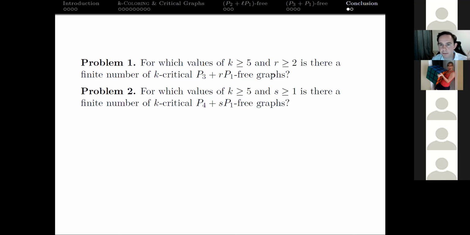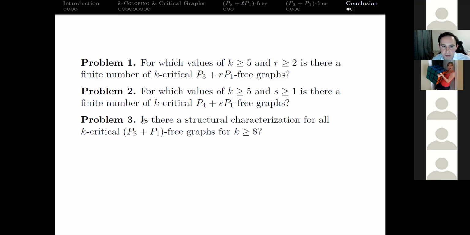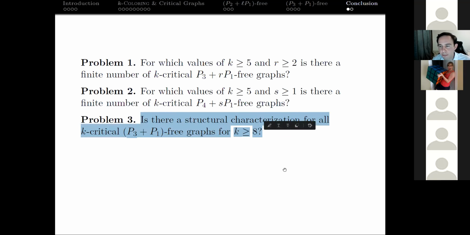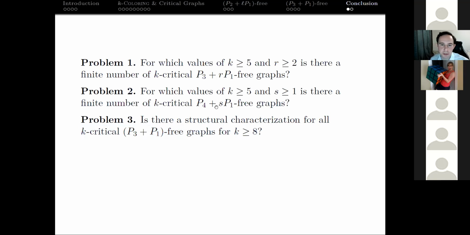P3 plus RP1 for some R greater than or equal to 2, or P4 plus SP1 for some S greater than or equal to 1, right? So if you can do something like we did and get this done for every value, even though we did it just for the path here being 2, that would be very interesting. If you could even just get this for 2 and 3, or this one for 1 and 2, I think that would be a very interesting result. But kind of directly from our result, maybe something you want to work on with a student or something, those ones might be hard.